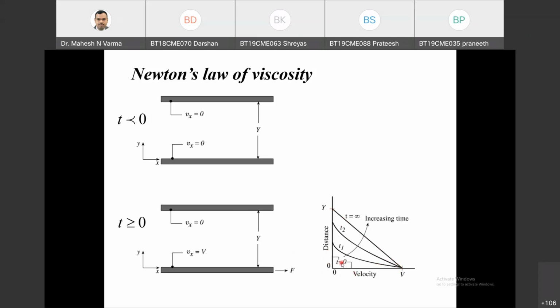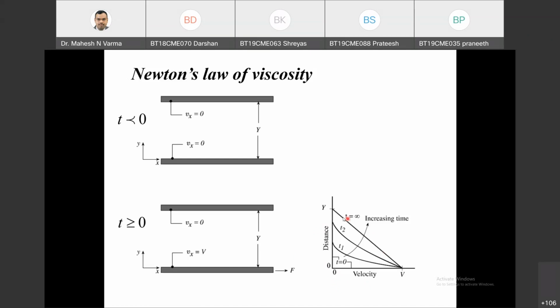Four velocity profiles. The first velocity profile is at time t equals 0. The second velocity profile is at time t1, and then at time t2. All these are called the transient velocity profiles. Still, steady state is not achieved.